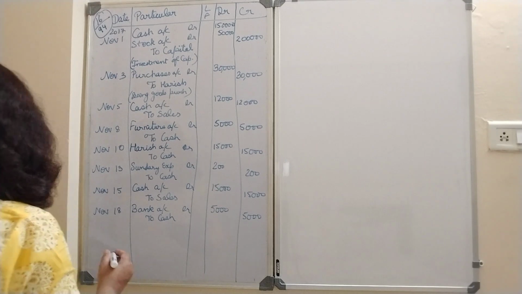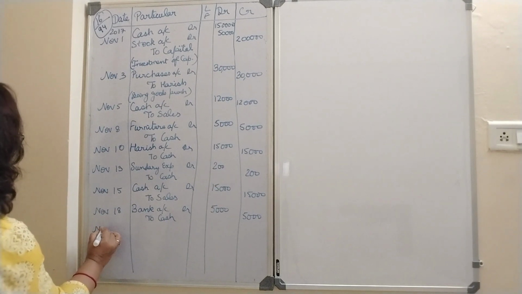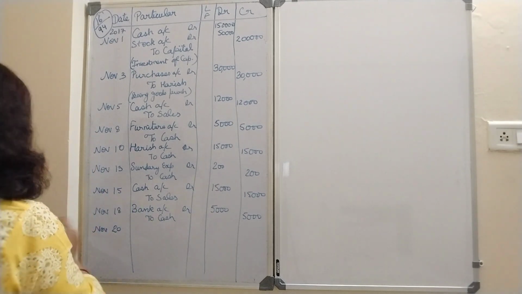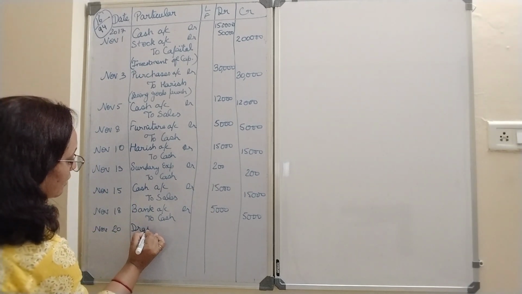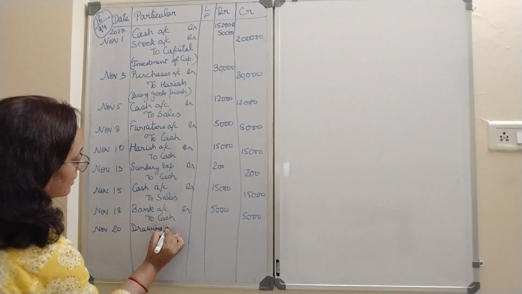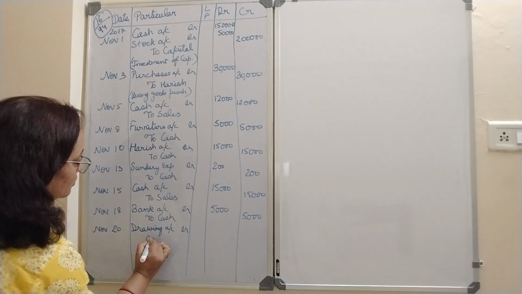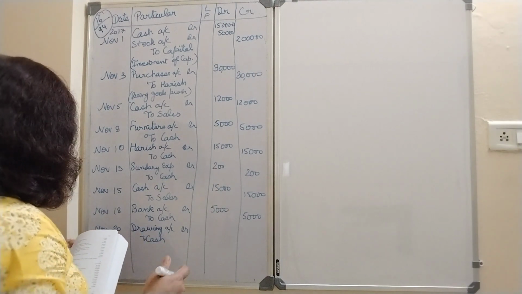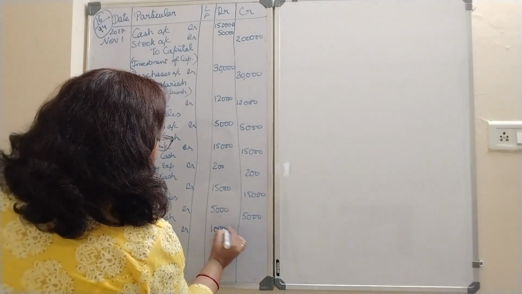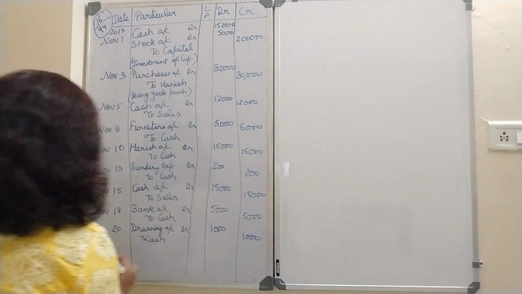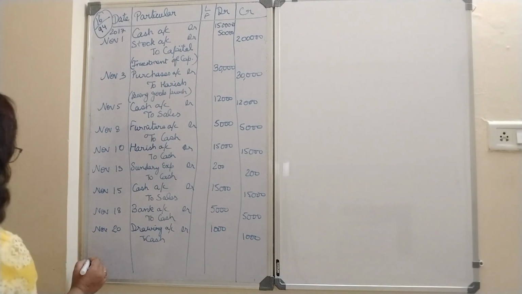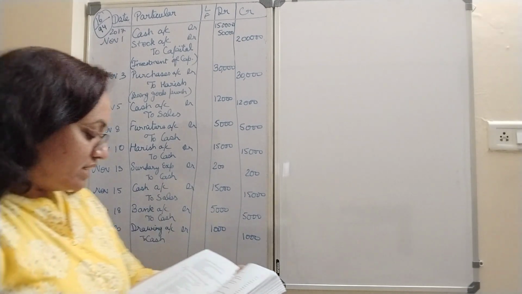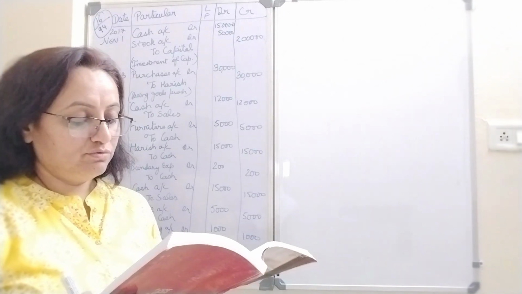Now after November 18, 20. November 20 is drew cash for personal use. So drawing account debit to cash, because I have taken out the cash, 1,000. Now next is November 22. This is very important, please see. Cash paid to Harish in full settlement of account, 14,700.